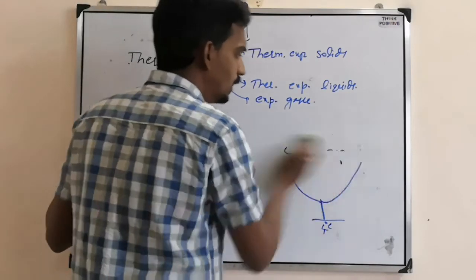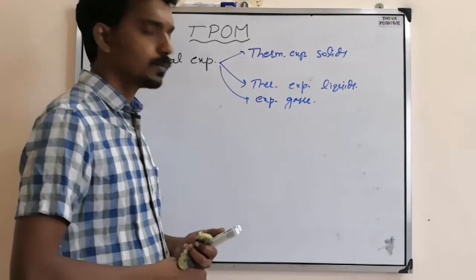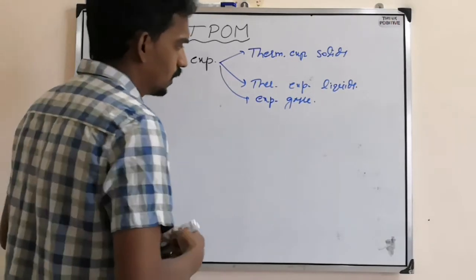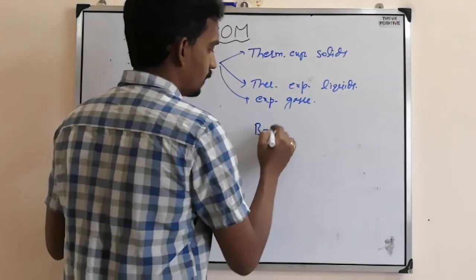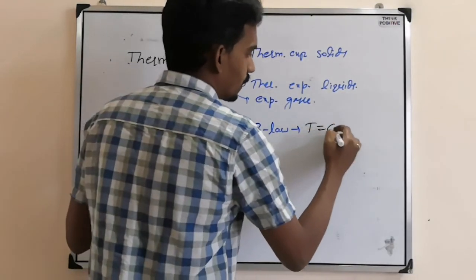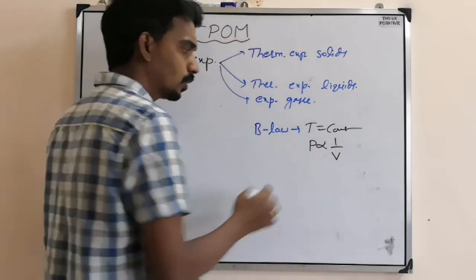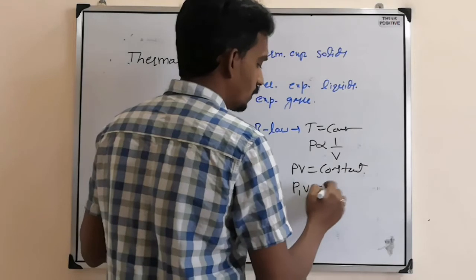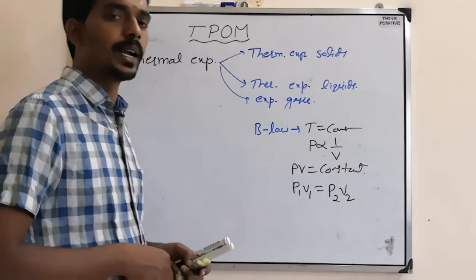Now let's see the expansion of gas. In a simple way I will tell you. Gas expansion means we have a few important laws. One is Boyle's law. What does Boyle's law say? At constant temperature, pressure is inversely proportional to volume, so that pressure into volume remains constant, so P1 V1 equals P2 V2. But we are talking about an ideal gas.